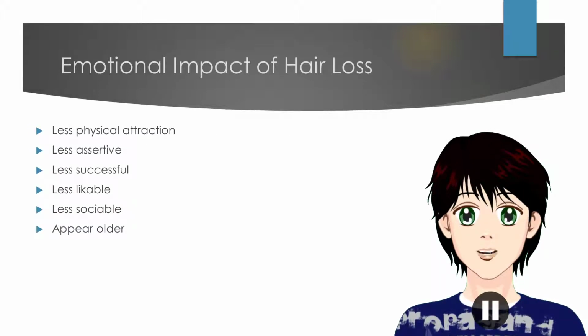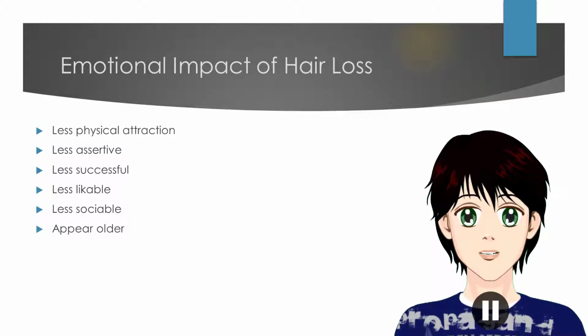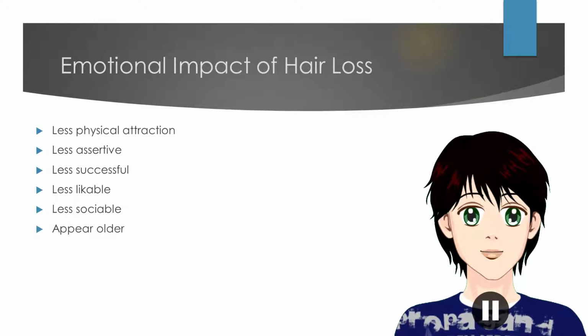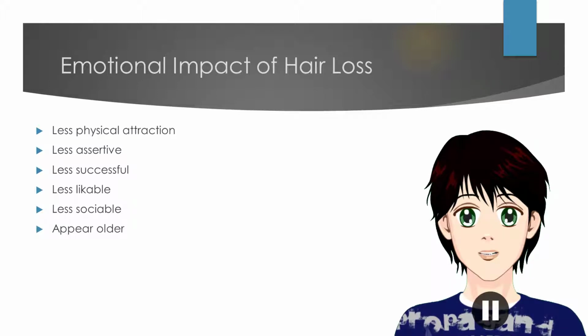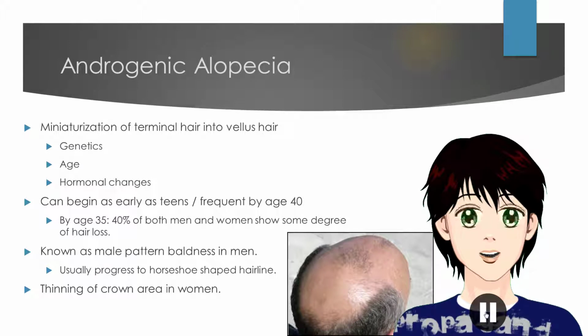People who suffer from abnormal hair loss suffer from emotions such as feeling less physically attractable, feeling less assertive in their everyday behavior, feeling like they are less successful in business matters, feeling less likable or less sociable, or feeling that they may appear older than they really are. There are 5 main types of abnormal hair loss.